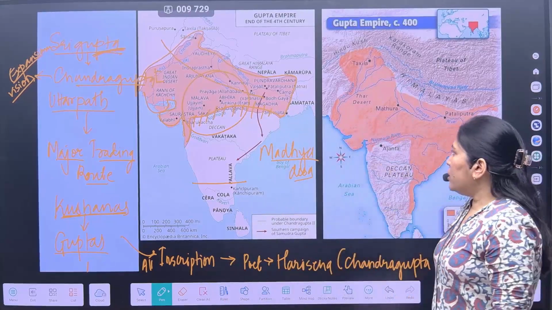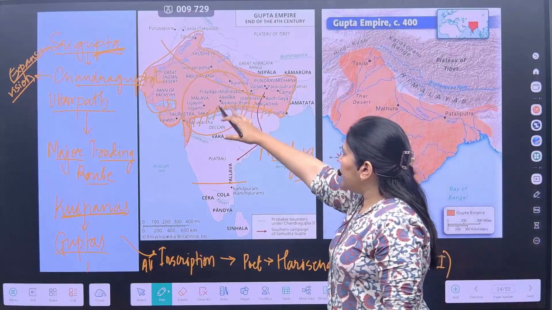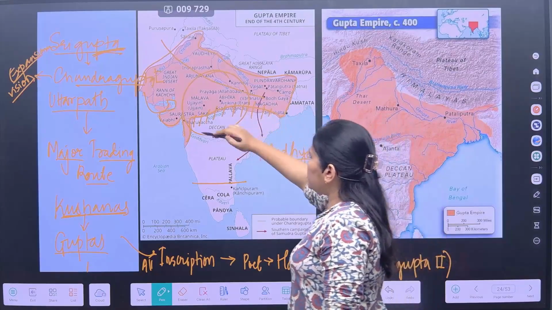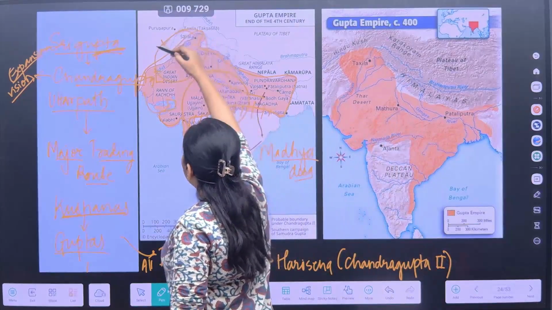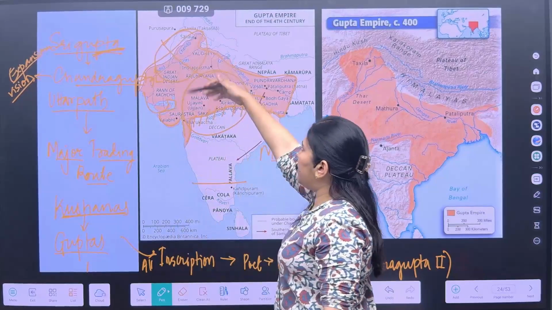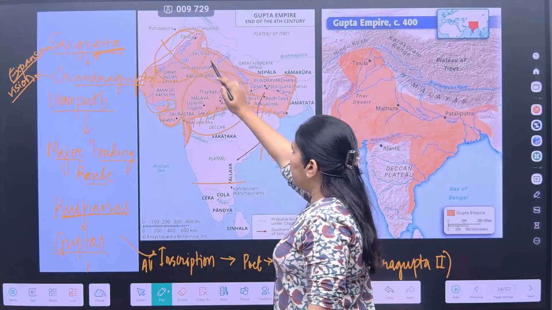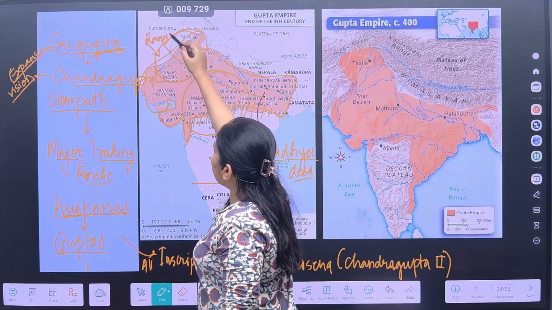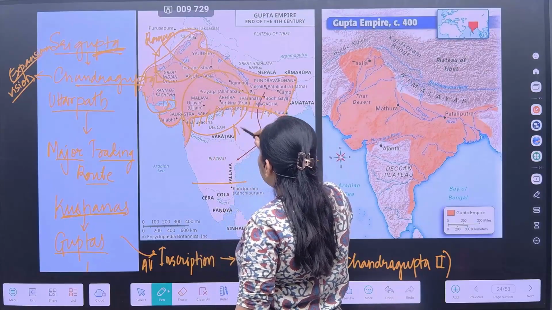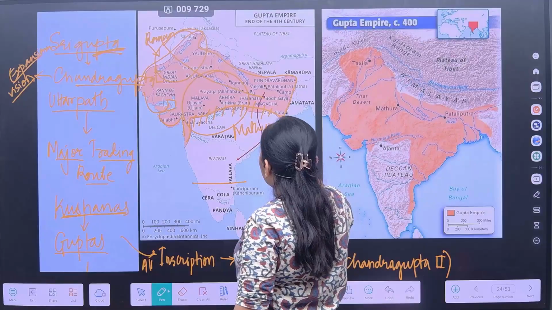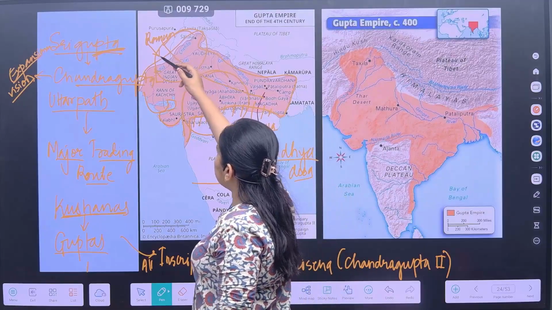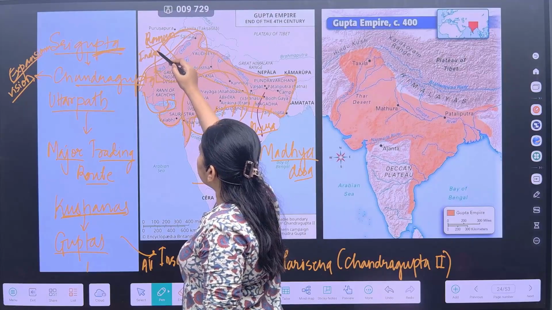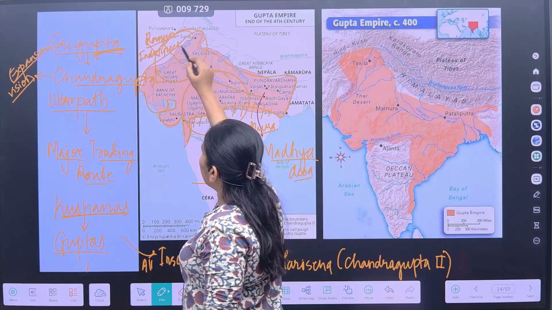So this was called the Madhya Desa, and here you will see the major development of art and architecture. Of course, this region is also favored by art and architecture, but here the major art and architecture would be influenced by the Roman style, and here it was through the Mathura style. This is the Mathura style and this is the Roman style, or what we call the Indo-Greek or Gandhara style, whatever you say.